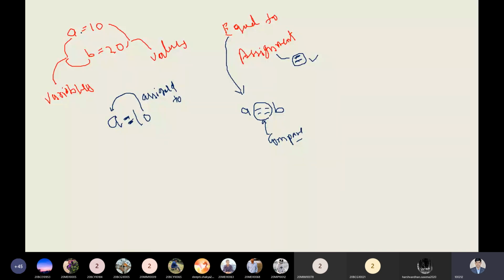While speaking in a programming language, if you say a equal to 10, that is wrong. We are not using this term. We can say we are assigning the value 10 to a. So while defining a variable, declaring a variable, or assigning a value to a variable, we always use the assignment operator rather than the equal to operator. Okay, please keep in mind this word. Now is it clear to all? Yes, sir. Any student having any doubt over here can ask me. No, sir.